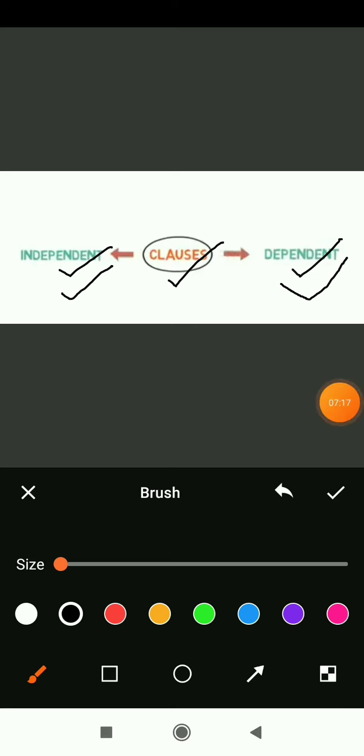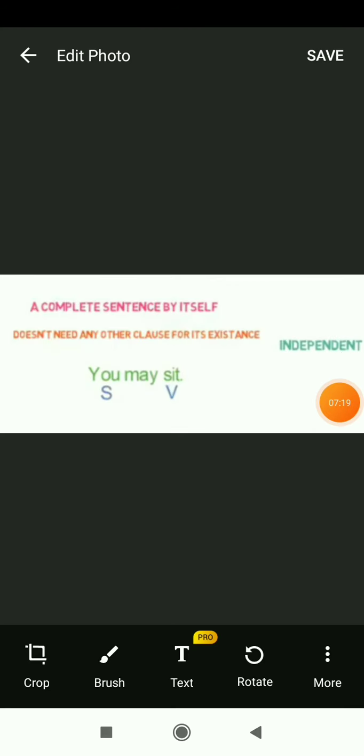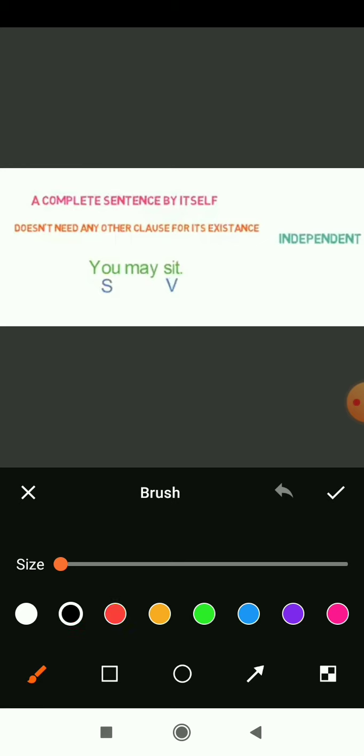Understood? Now let's begin further. Clauses are divided into two parts, which are they? Independent and dependent. Now let's begin with what an independent clause is. The independent clause is a complete sentence by itself, it doesn't need any other clause for its existence. So what do you mean by this sentence? Doesn't need any other clause for its existence.